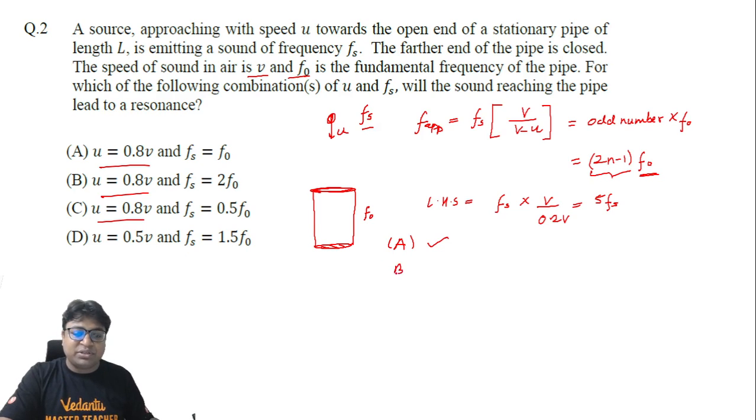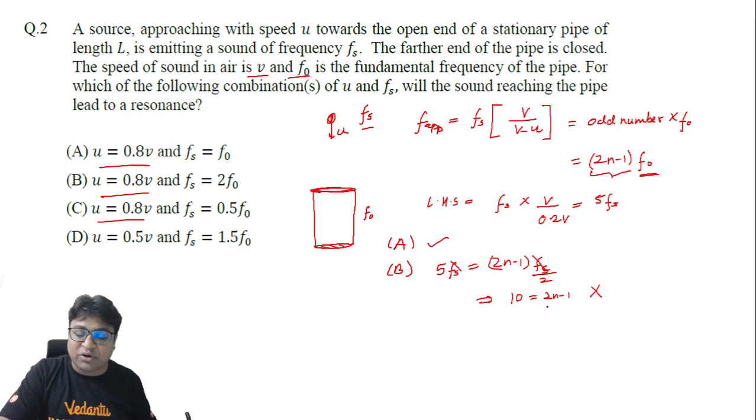Then for option B, the left hand side is still 5 Fs, and on the right hand side we will have 2n minus 1 into F naught, where F naught will become equal to Fs by 2. Now Fs gets cancelled and we get 10 equals 2n minus 1. This is not correct, since 2n minus 1 represents an odd number and 10 is an even number. So option B is wrong. A was correct, B was wrong. Let's go with C now.